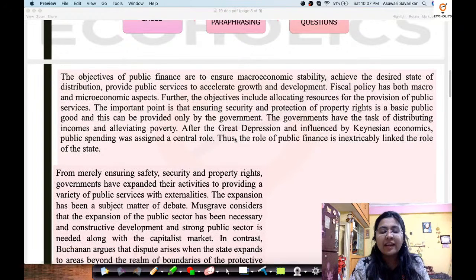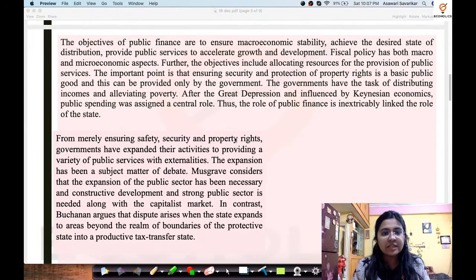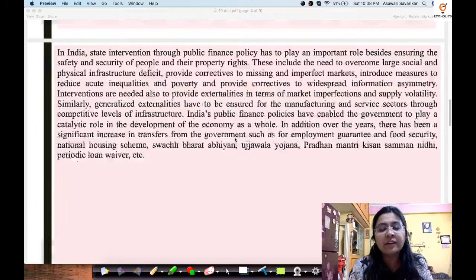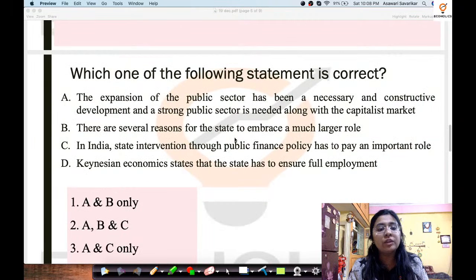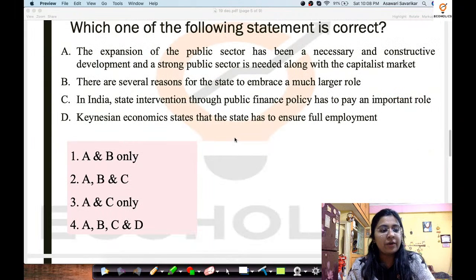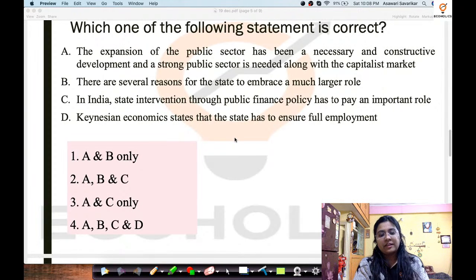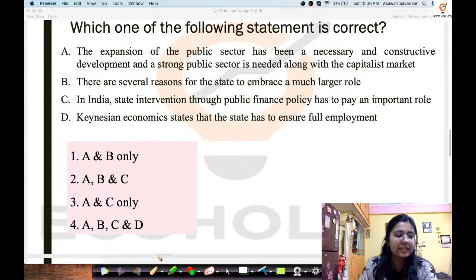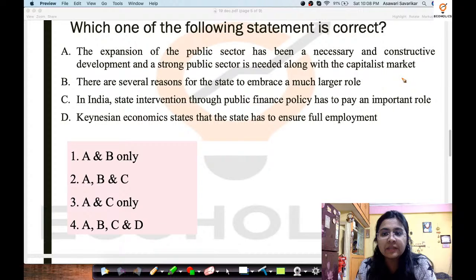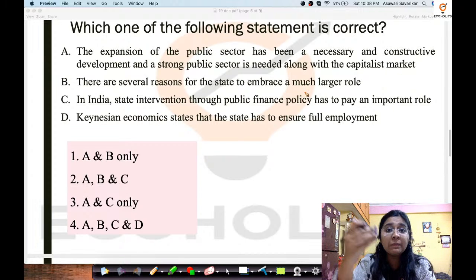Now this is simple to understand, and now let's go quickly to the questions. Which one of the following statements is correct? Now you have to quickly identify which of the following statements is correct. The expansion of public sector has been a necessary and constructive development, and a strong public sector is needed along with the capitalist market. Now this statement has directly been taken from the passage itself.